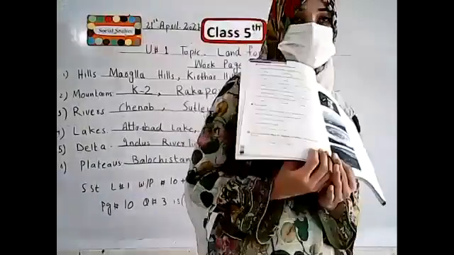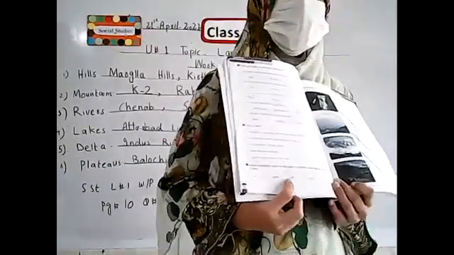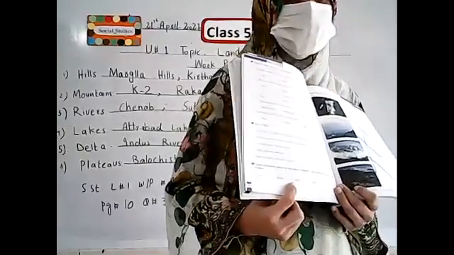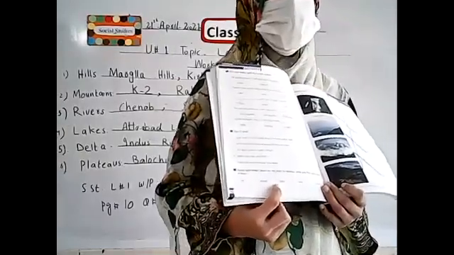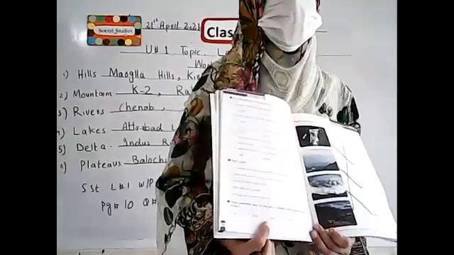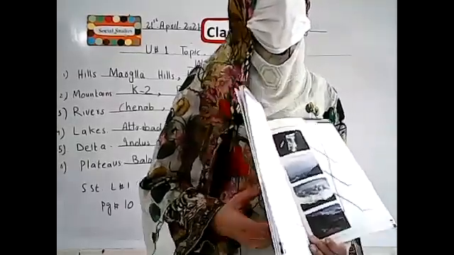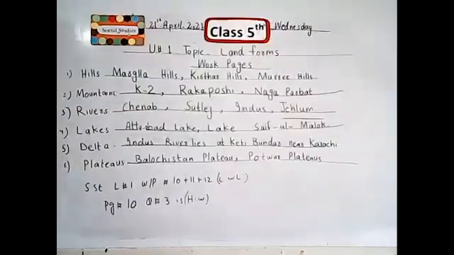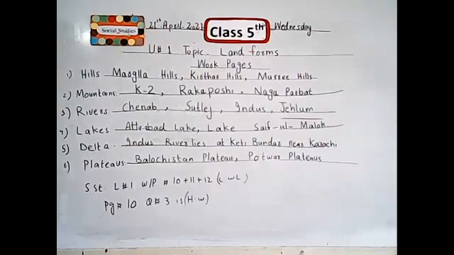Question number 3 is this. These are the names of 5 rivers. You can write 2 lines about the 5 rivers. You can do this as work in your SST copies. I hope all the students have done their work. Now show me your books. Have you completed? I hope all of you note down our SST today's work and also note down the diary.